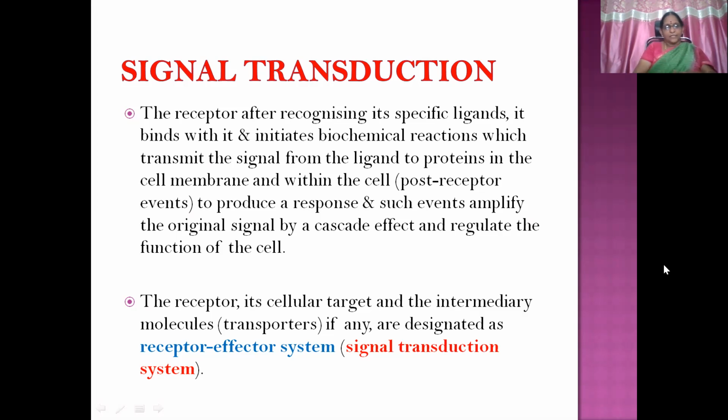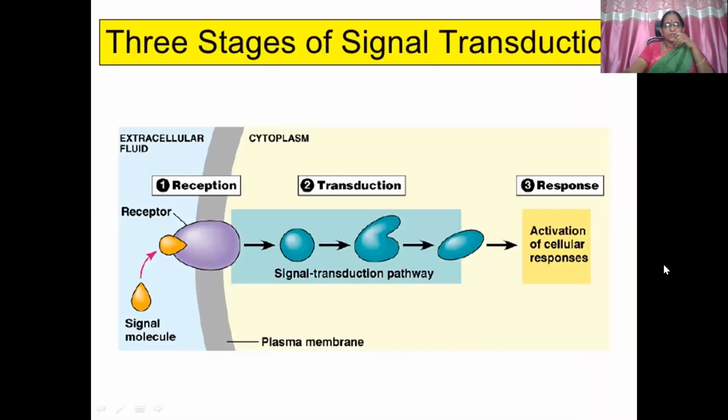So the receptor, its cellular target, and the intermediate molecules, otherwise known as transducers, if any, are designated as the receptor effector system, otherwise known as the signal transduction system. You can see in this diagram the receptor, and the drug molecule or signal molecule combining with it, and then it will traverse the cell membrane and enter into the cell. This is the signal transductory pathway, ultimately giving rise to the response or effect.